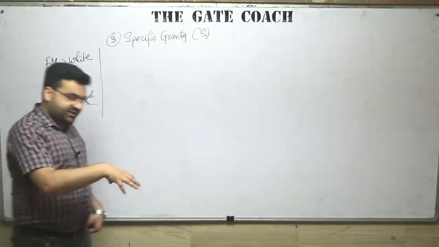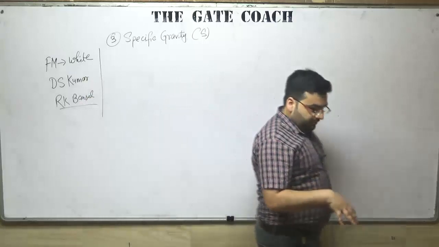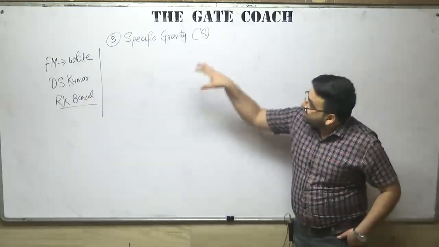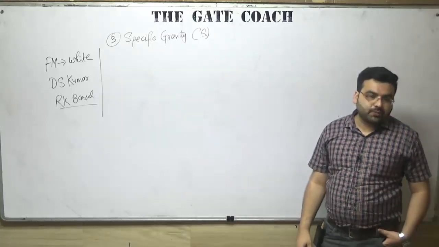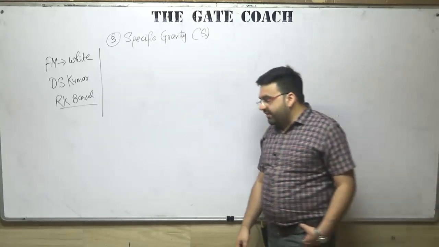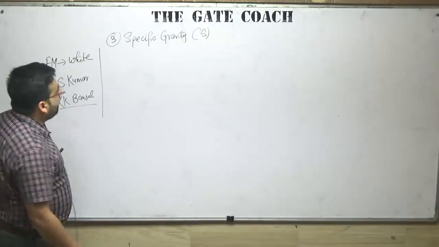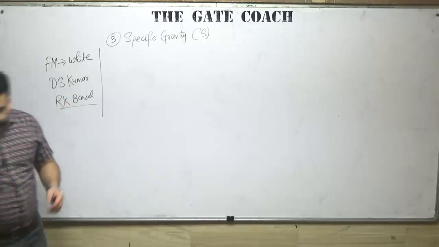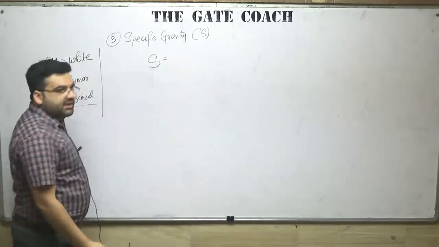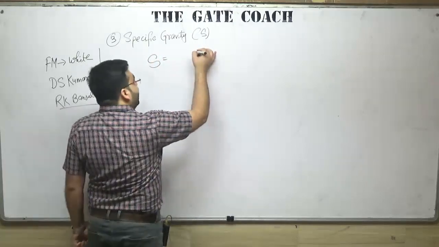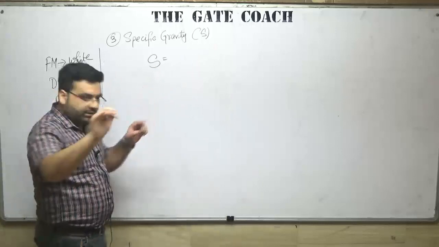And to measure whether something will sink or not, there is a term known as the specific gravity, or relative density also. Clear? Specific gravity is generally used. So we can say that specific gravity is equal to the density, mass density or weight density, whatever you want, because g will get cancelled out. I will be telling you, don't worry.